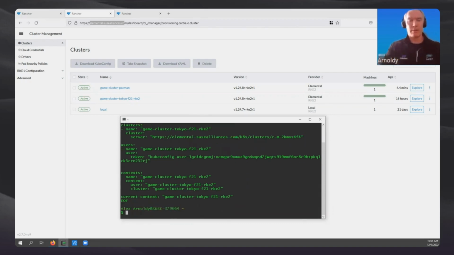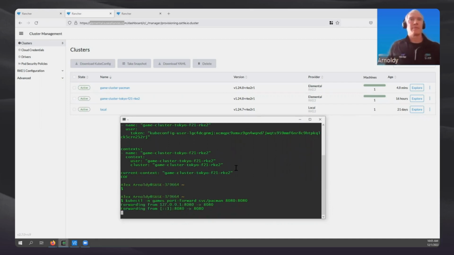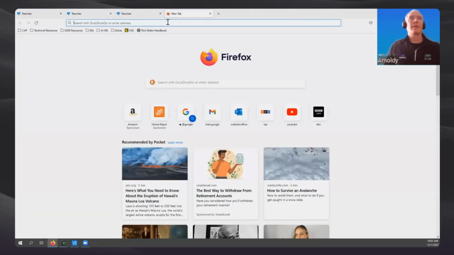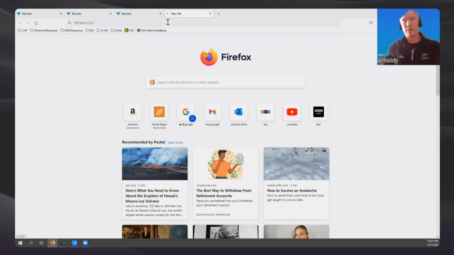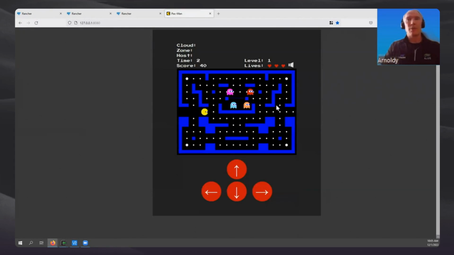Okay, and with that, now I'm just doing a simple port forward to that service that I have running in that particular Kubernetes cluster. And now if I just open this up here and my demo goes well, we will see Pac-Man. So that's the end of my demonstration because I am going to play Pac-Man.